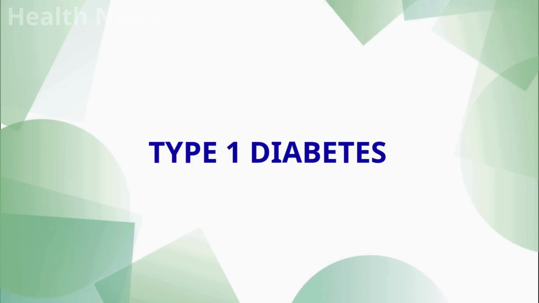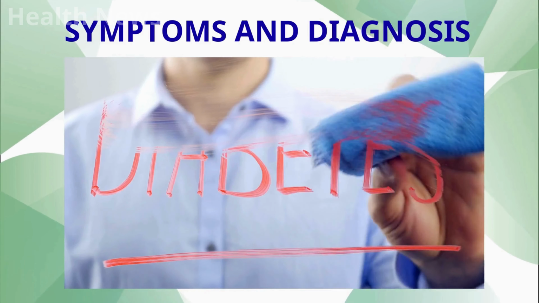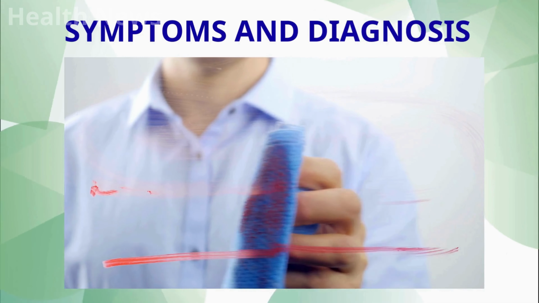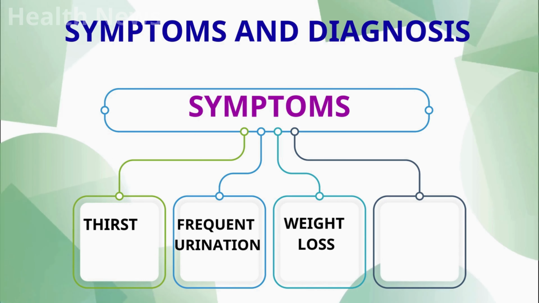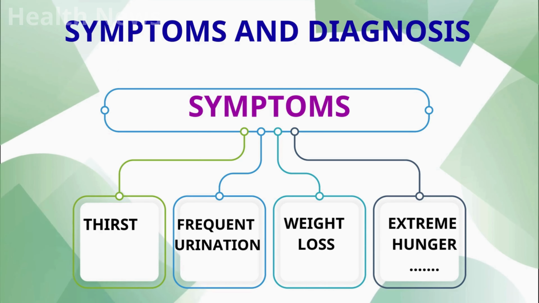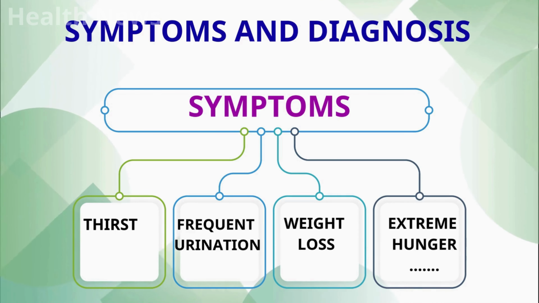Type 1 diabetes, symptoms and diagnosis. The onset of type 1 diabetes is often sudden, and the symptoms can be severe. Common symptoms include increased thirst, frequent urination, unexplained weight loss, extreme hunger, fatigue, blurred vision, and in some cases, a fruity odor on the breath.